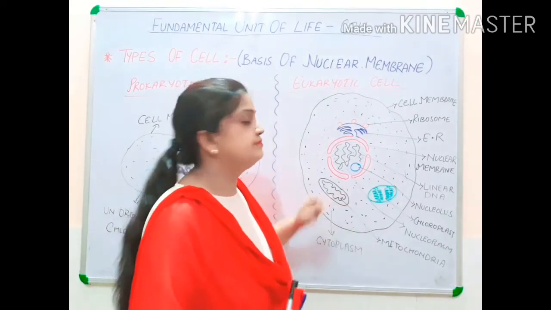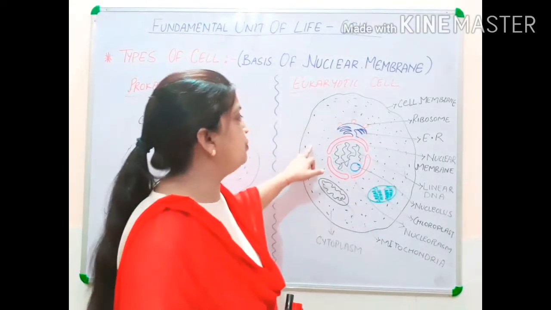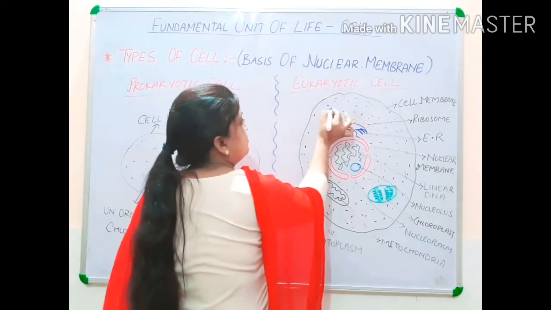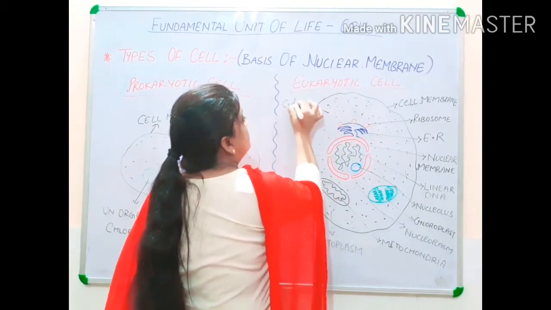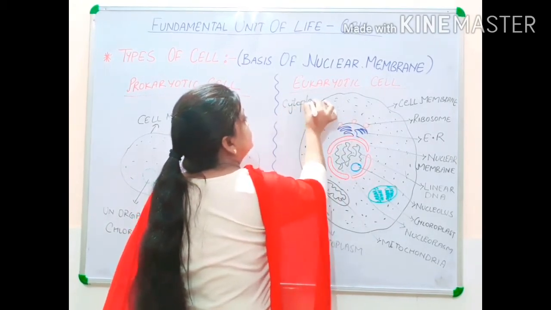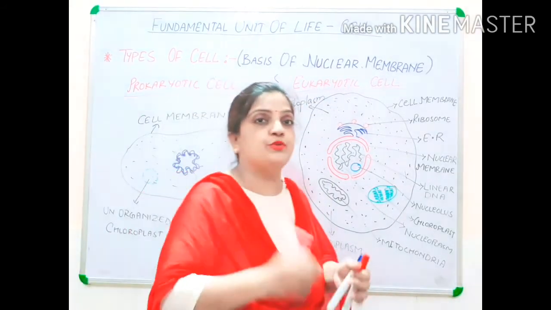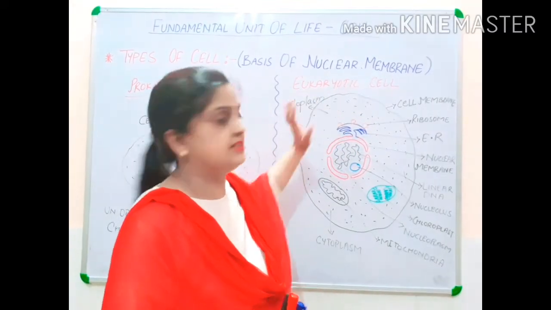Now inside the cell membrane of the cell, you can see this black dotted like structure I have drawn. This black dotted like structure is cytoplasm. Hope you remember what is cytoplasm and protoplasm. So this dotted like structure is cytoplasm.